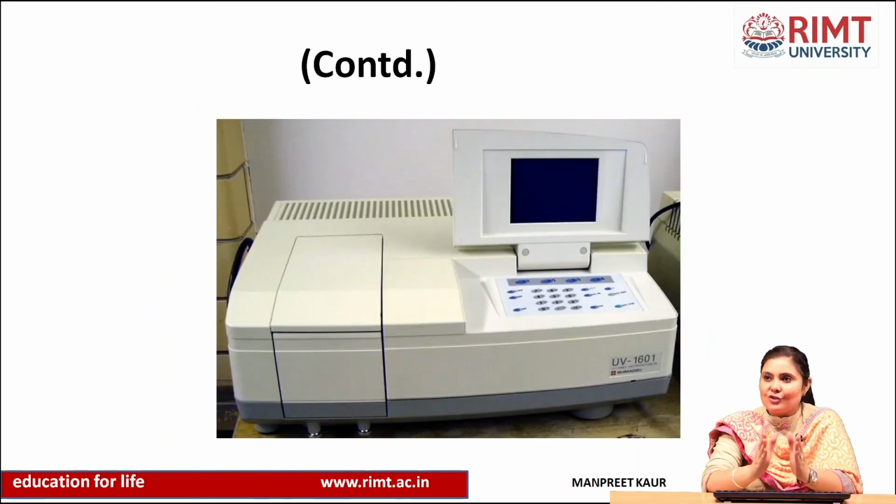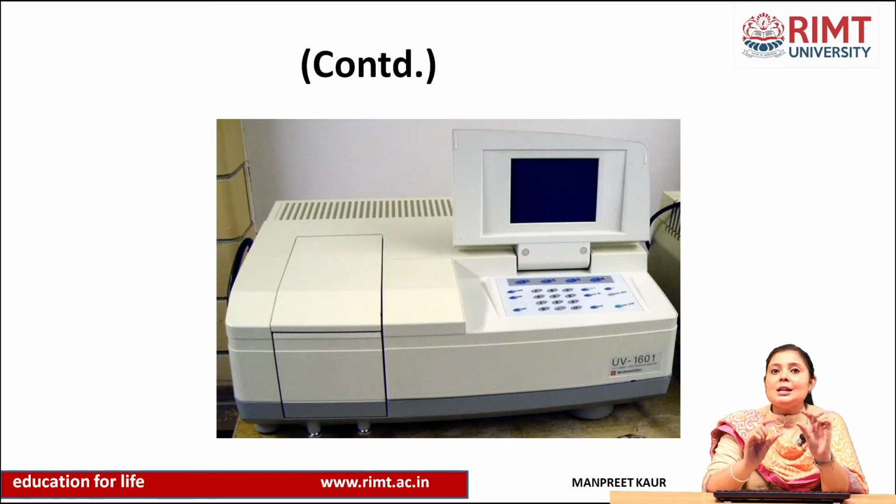This is the picture of the double beam UV spectrophotometer. On the side, there is a space for different types of solvents or samples. There is a sample holder that is known as the cuvette. The sample holder which is used in UV is known as the cuvette, and cuvettes are particularly for holding liquid samples.